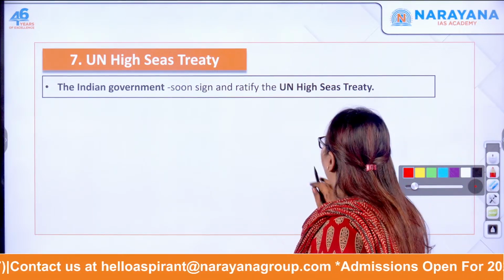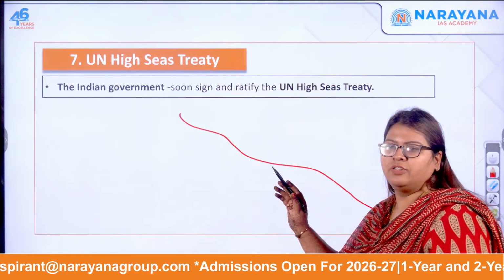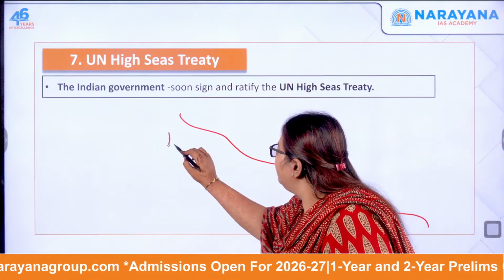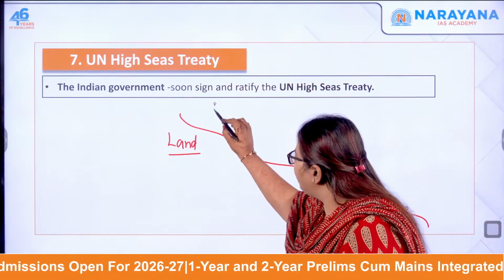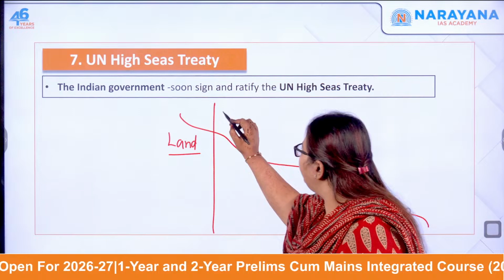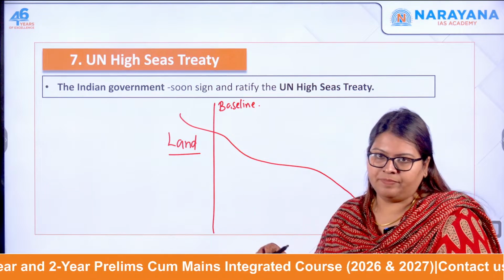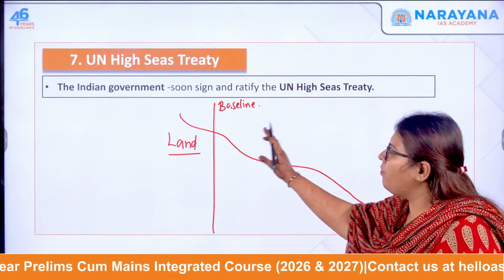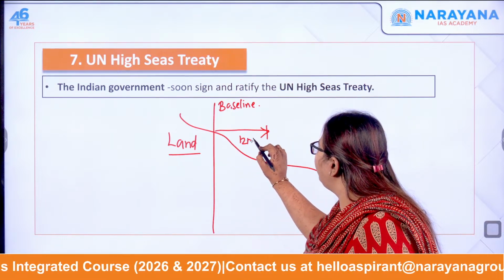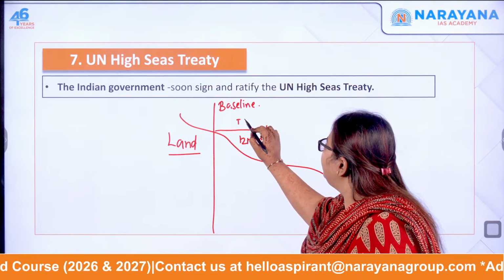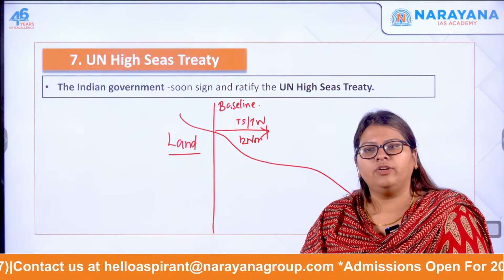Okay. So what are high seas? For example, this is your land. So this is your area of land. Depending upon the high tide and the low tide, your baseline is fixed. So this is your baseline, and up to here it is entirely land. From the baseline, if you go 12 nautical miles, this is called the territorial sea or the territorial waters.